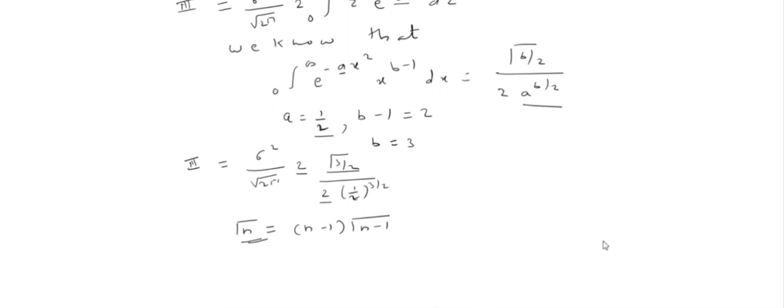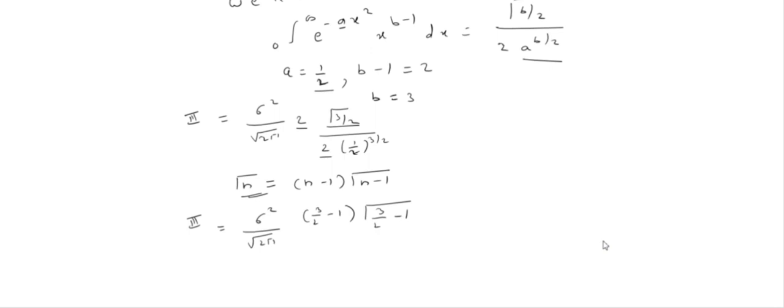So my third integral becomes sigma square divided by root 2 pi, then 3 by 2 minus 1 into gamma 3 by 2 minus 1. Then the half raised to 3 by 2 comes in the numerator as 2 raised to 3 by 2.